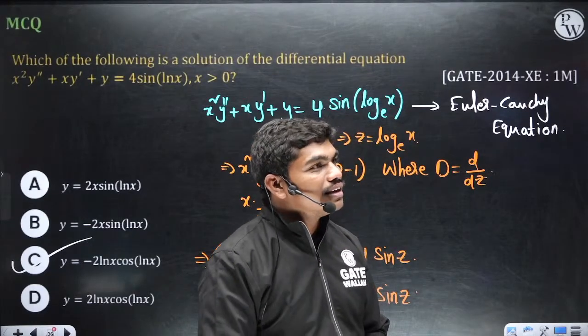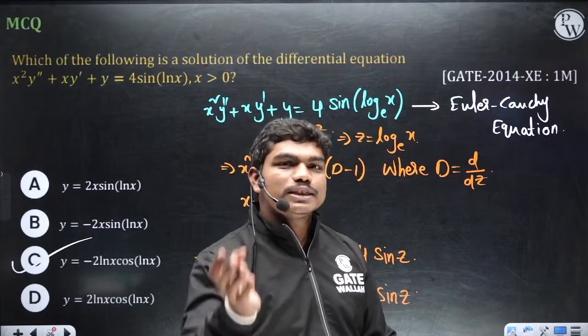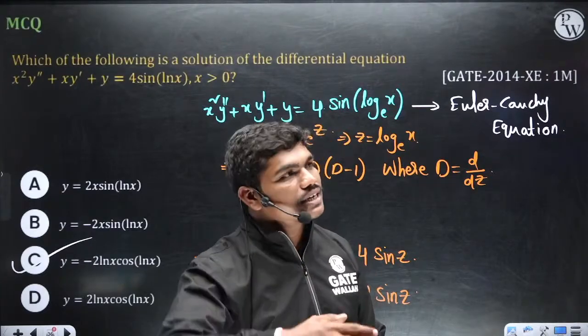Wronskian is also there. Wronskian is basically used in the method of variation of parameters. I'll discuss it tomorrow, no issue.